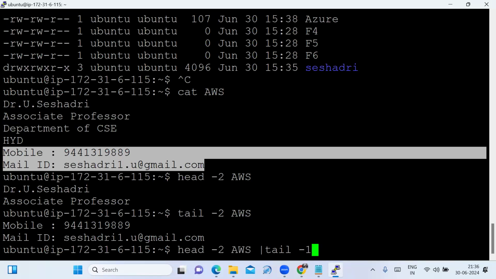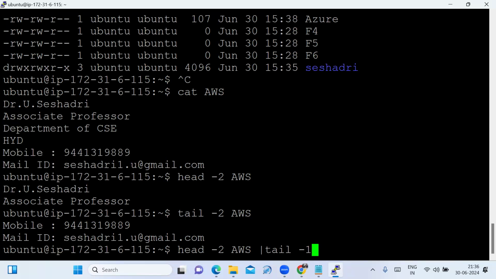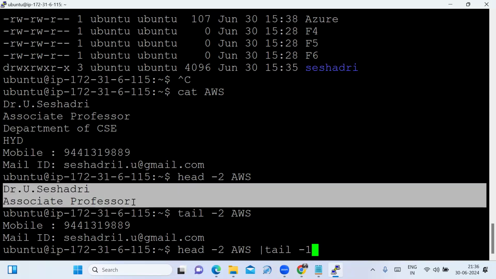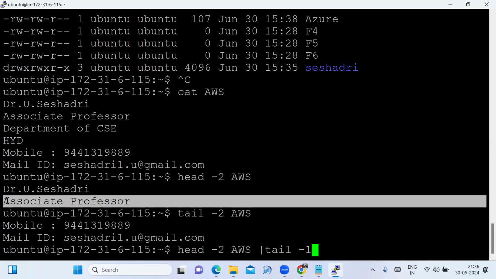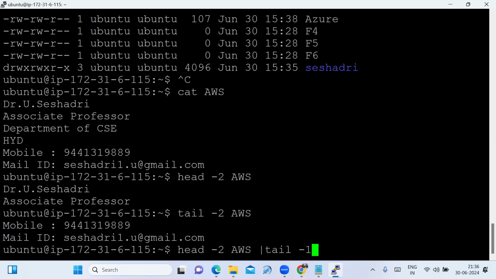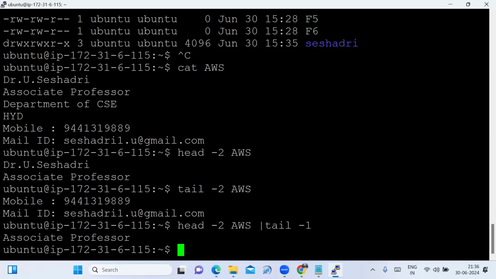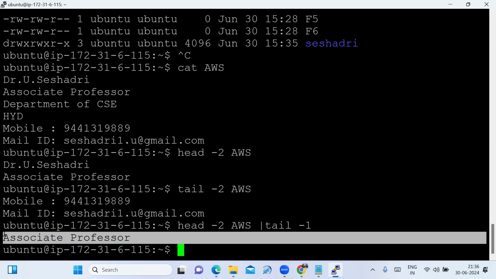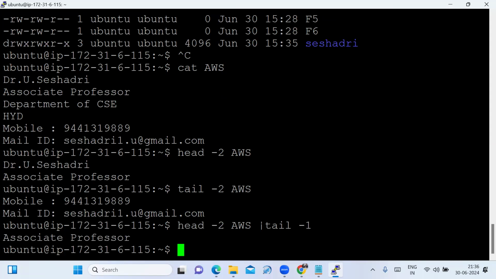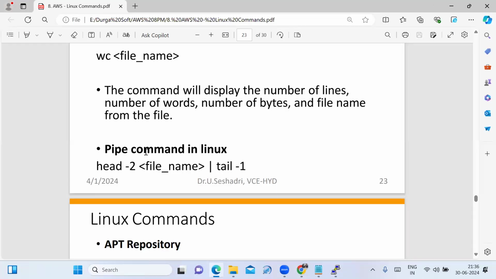That is, in the first two lines, I need to display only the last line. For that we have to use the pipe symbol. Now see, in the head's first two lines, I display the last line only. For that we are using the pipe command.